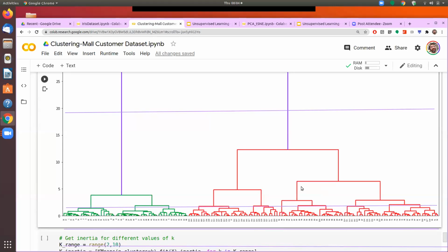So having drawn the dendrogram, how do we arrive at the conclusion of how many different clusters we should actually have? By drawing a horizontal line, or by visualizing a horizontal line and seeing at which point I am getting the largest number of clean clusters, not really getting into the muddled zone or the very congested zone, but having a very clear depiction or clear cut segregation when I draw a horizontal line.